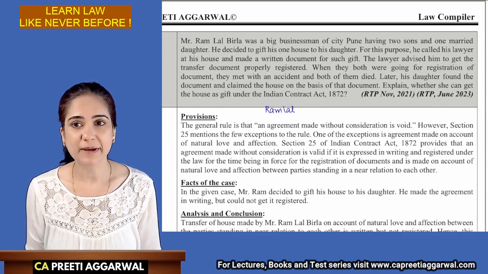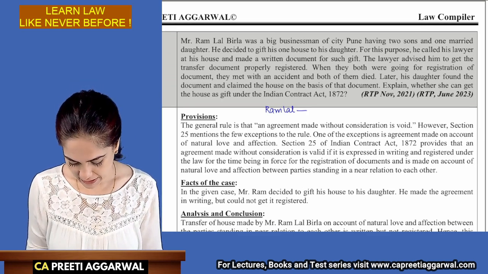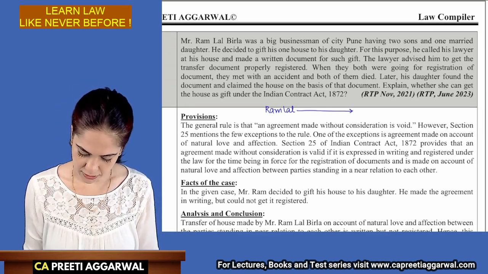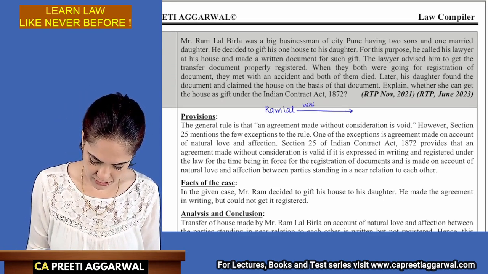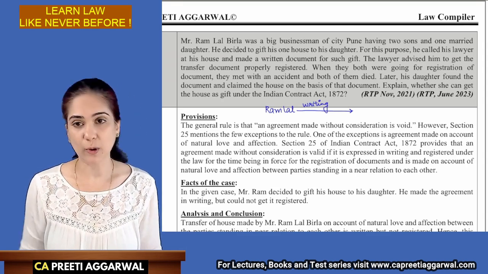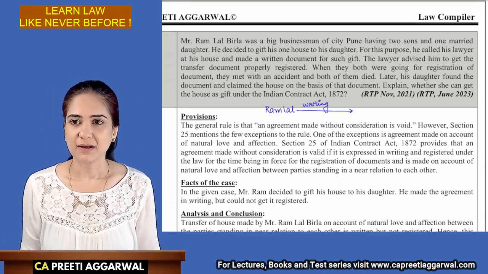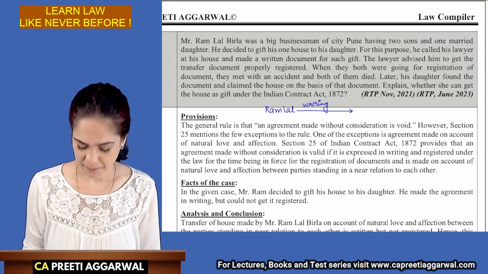So, Ramlal Birla was a very big businessman. He was having 2 sons, 1 married daughter. He decided to give his house to the daughter. He called his lawyer. He made a written agreement. Okay, so it is in writing. Lawyer said, you get it registered. Okay. So they were both going.